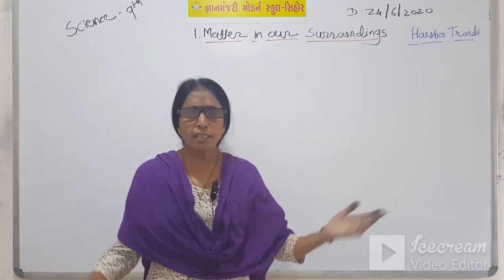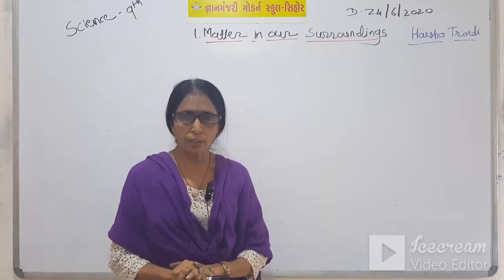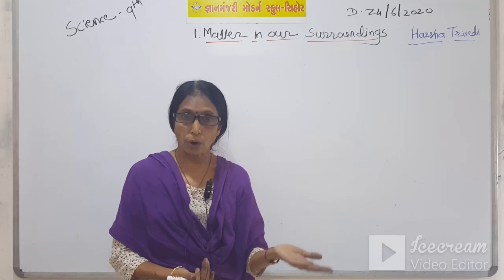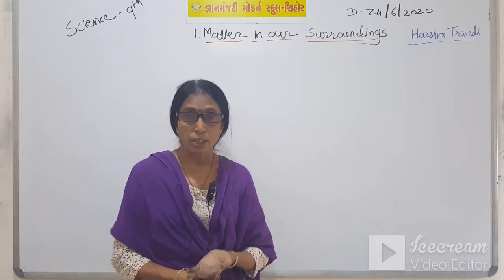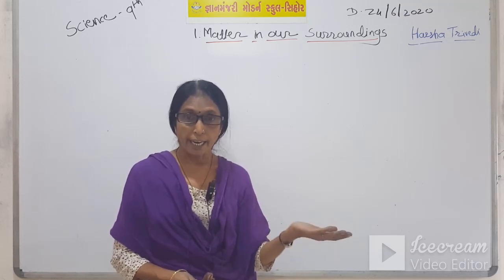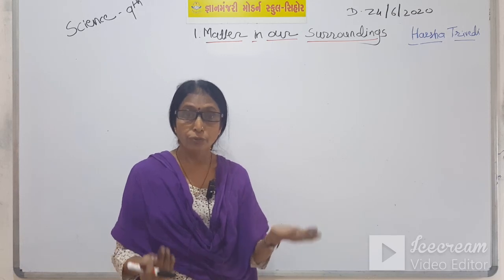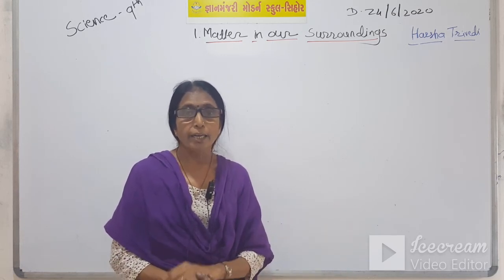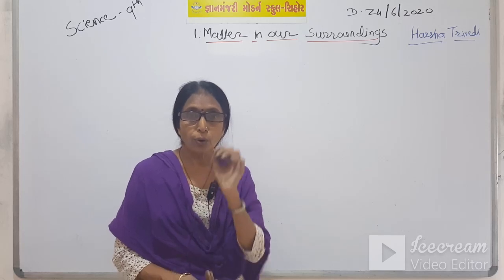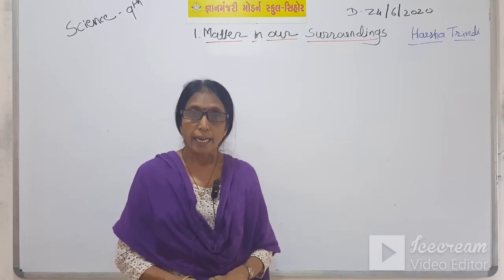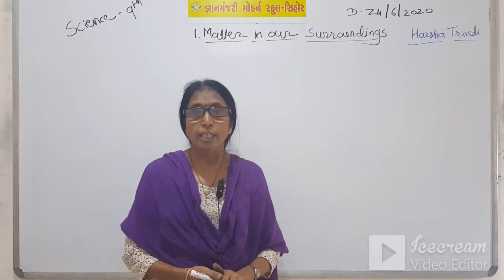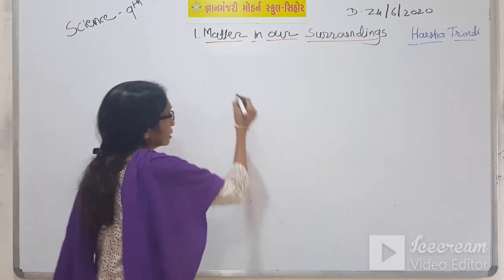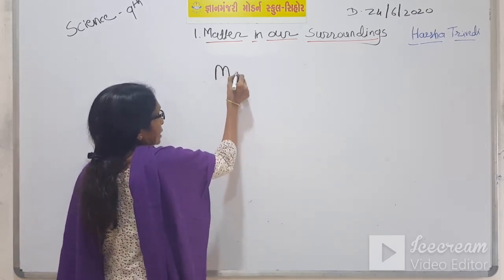Students, we can see so many things around us like rocks, hills, stones, air, water, food we eat. All the things are made up of small particles, and the scientists gave the name matter.